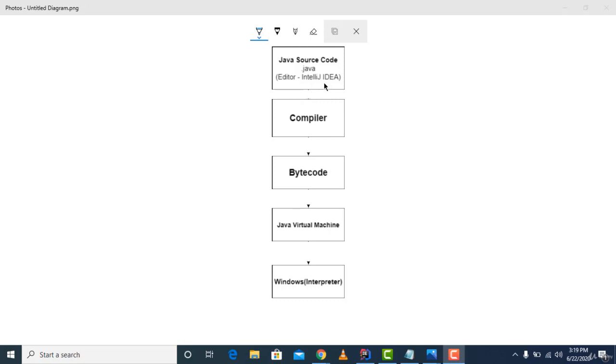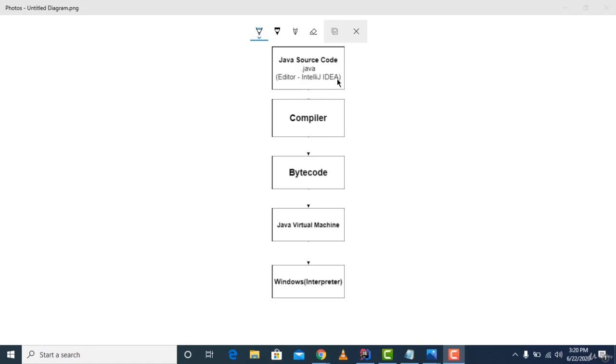Because if you use other IDEs like Eclipse or BlueJ, you need to separately install the JDK. JDK stands for Java Development Kit. You need to install the Java Development Kit on your computer, and only then will other IDEs like Eclipse and BlueJ allow you to write code. But when you install IntelliJ IDEA, it's a complete package. It will install everything for you, like the Java Virtual Machine and the Java Development Kit. A Java Development Kit comprises a compiler and editor. So when I install IntelliJ IDEA, it installs everything for me.